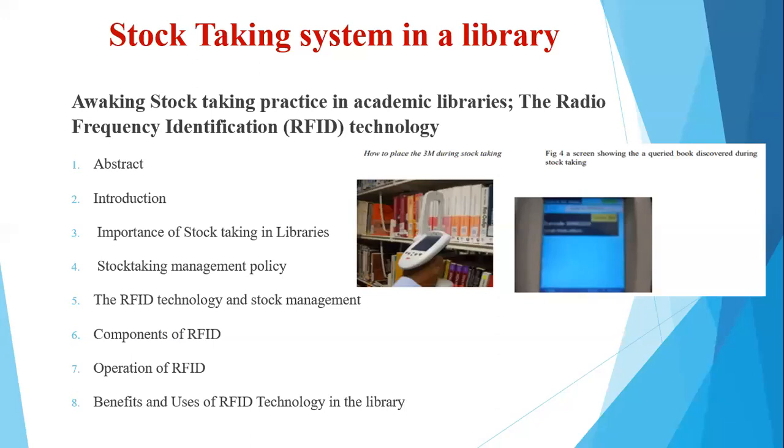Any item that has been queried to be missing can be detected through this process, right? So that's with respect to the latest technology being used for stock taking purpose, that is the radio frequency identification.